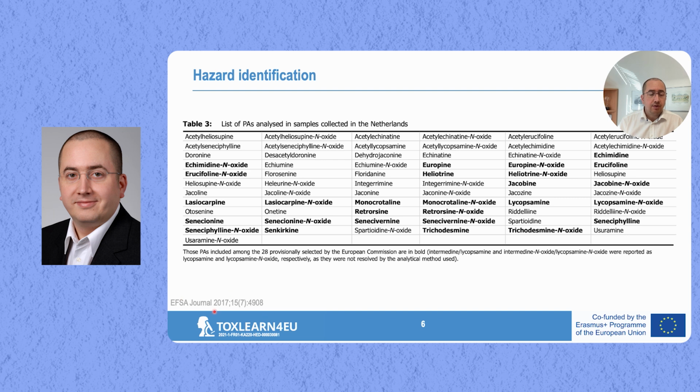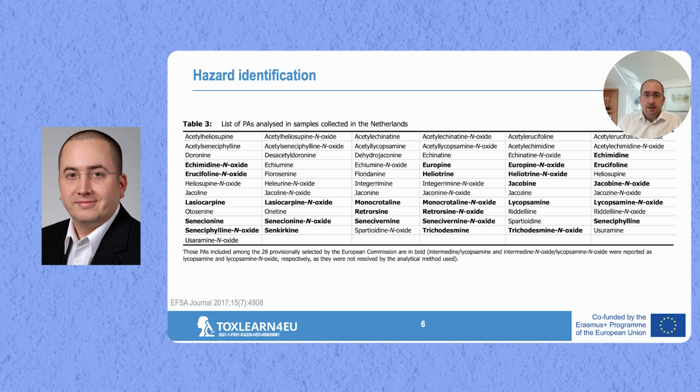opinion, which is shown here, where you can also find more details in bold. There are all those PAs that are considered important, where significant or relevant results were reported, but all the others can also be determined analytically, and it is known that many more than these substances are out there in the environment and also in food samples. I will come back to that point of this huge amount of different substances belonging to the family of pyrrolizidine alkaloids in the last part of the risk characterization.